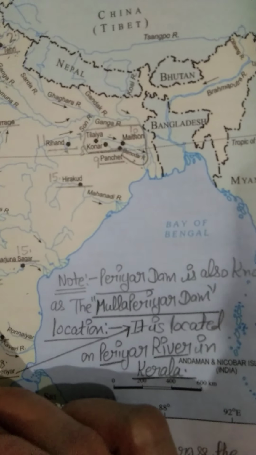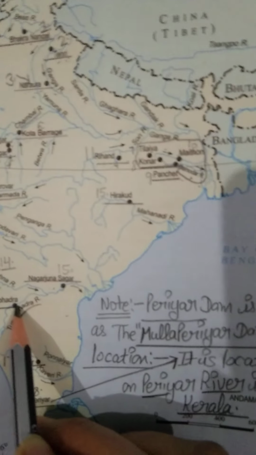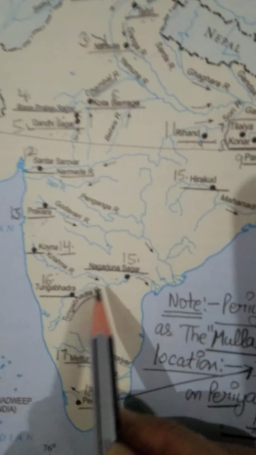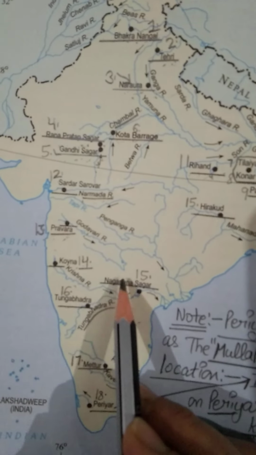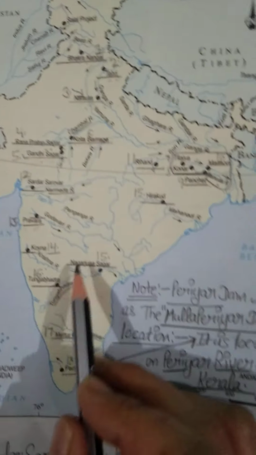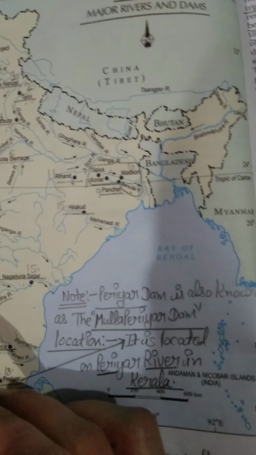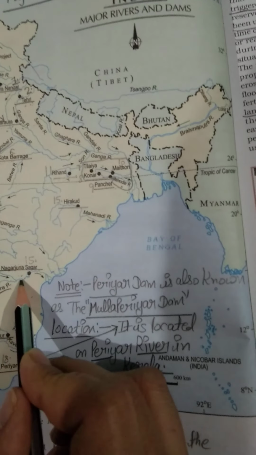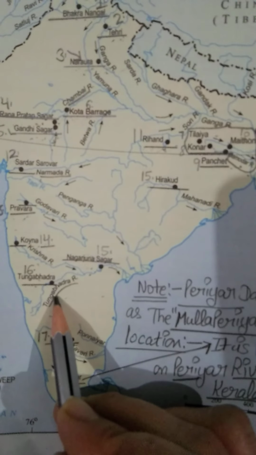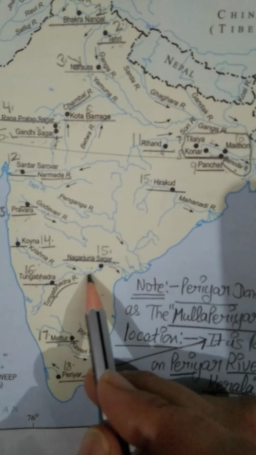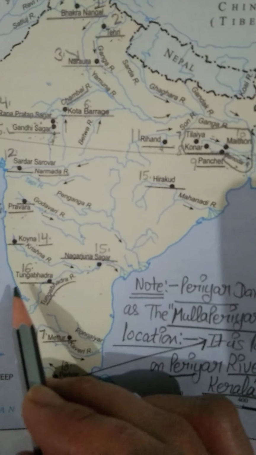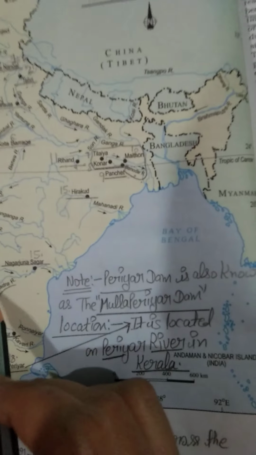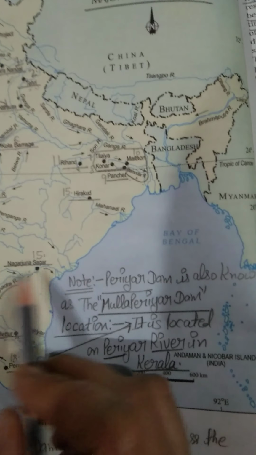And number 16, this one is our Tungabhadra Dam. See, Nagarjuna Sagar Dam and Tungabhadra Dam, both these two dams, number 15 and number 16, are also located on the same river, and the name is Tungabhadra River. See, the river is flowing like this. Number 15 is on the same river, and number 16 is on the same river.